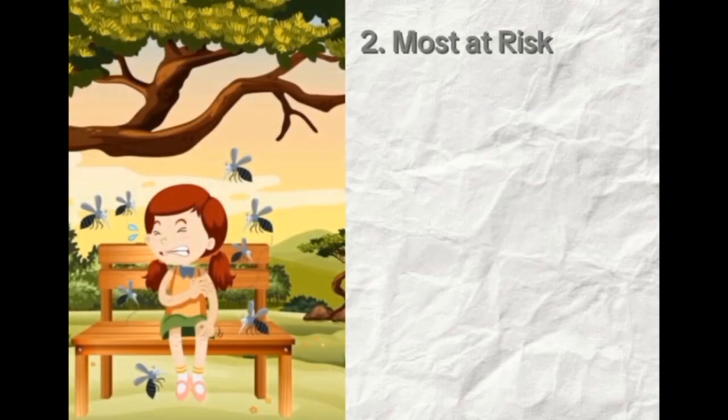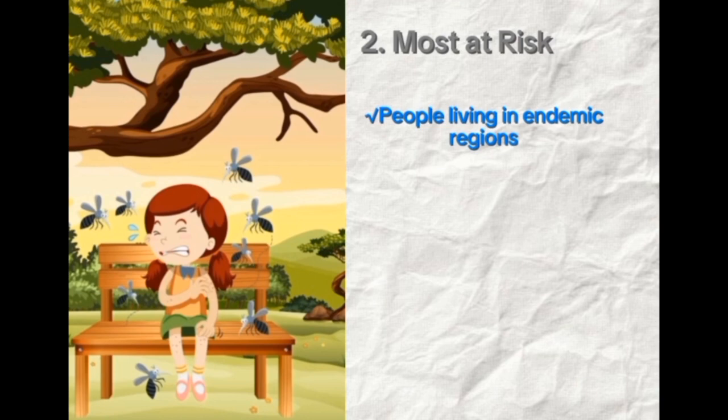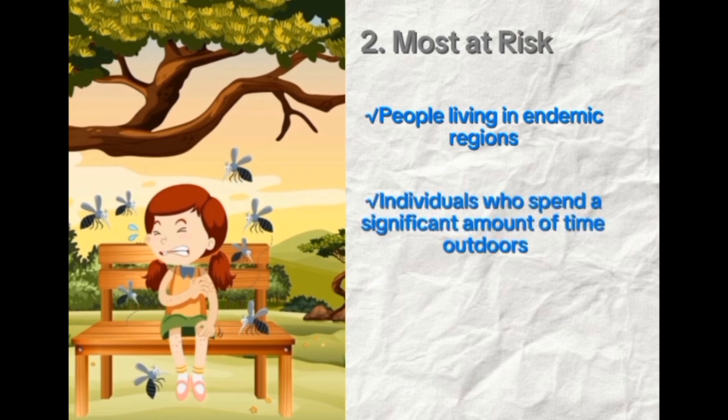Secondly, most at risk. People living in endemic regions of tropical and subtropical countries are most at risk of contracting lymphatic filariasis. Individuals who spend a significant amount of time outdoors, particularly during peak mosquito biting times, are at higher risk of exposure to infected mosquitoes. Children, due to their lower immunity and increased outdoor activity, are often more vulnerable to infection.